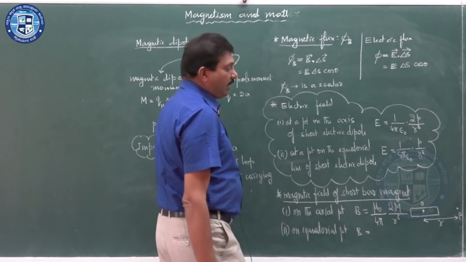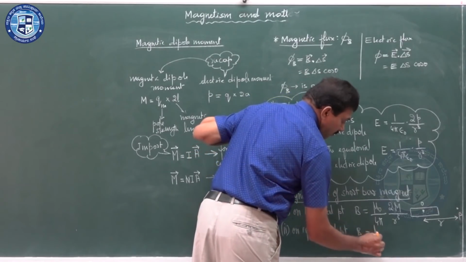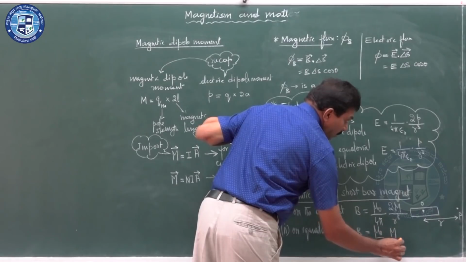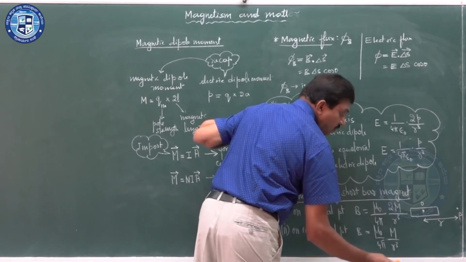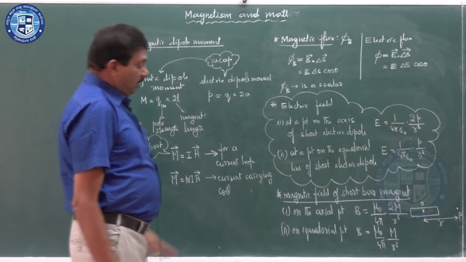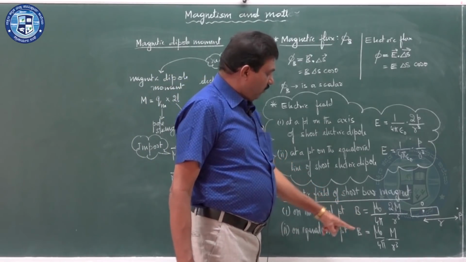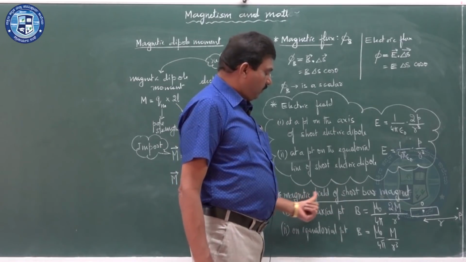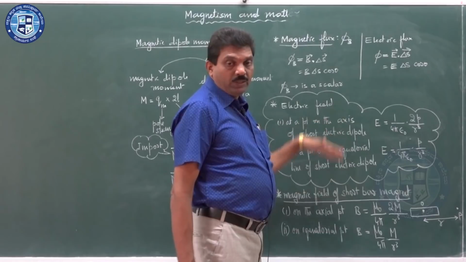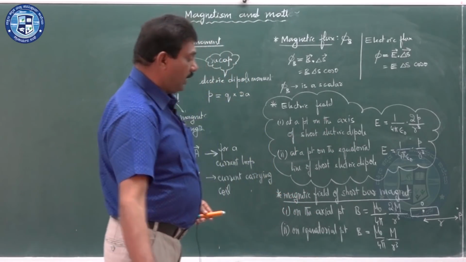You can similarly write B is equal to mu naught by 4 pi into M by r cube. So, we can consider these two as the formulas for magnetic field of a short bar magnet, similar to the formulas you studied in electrostatics.